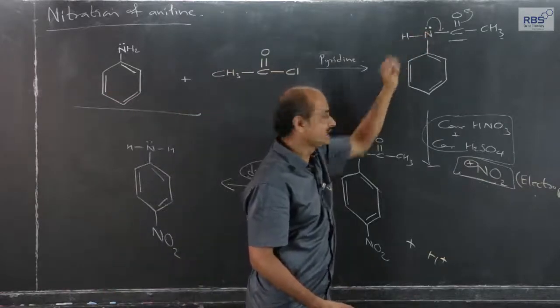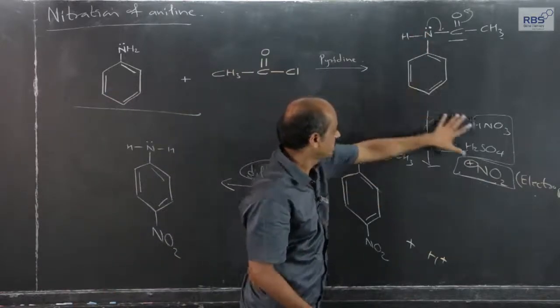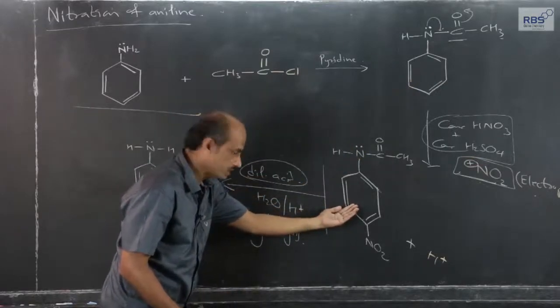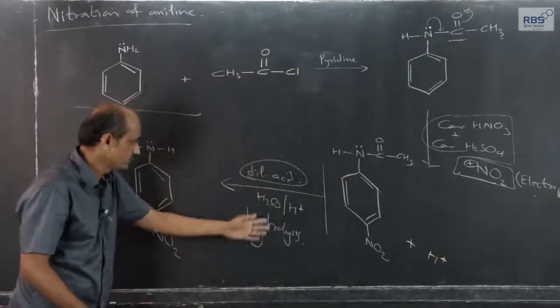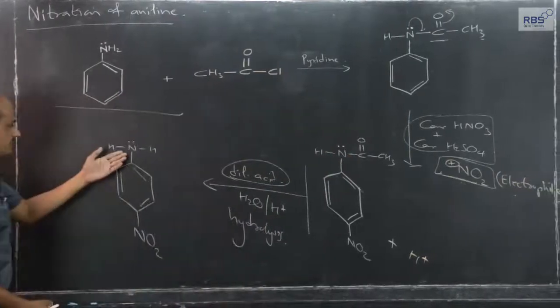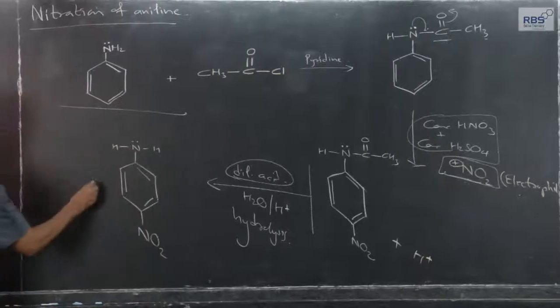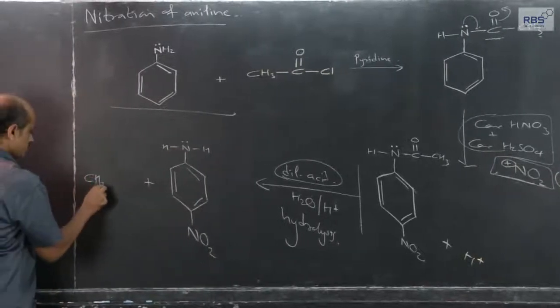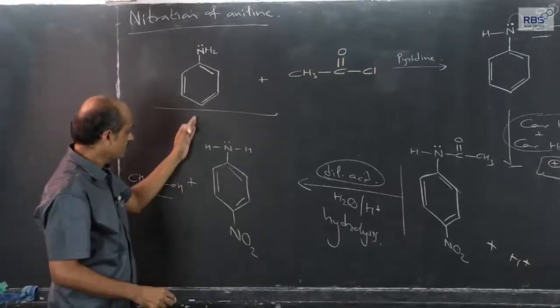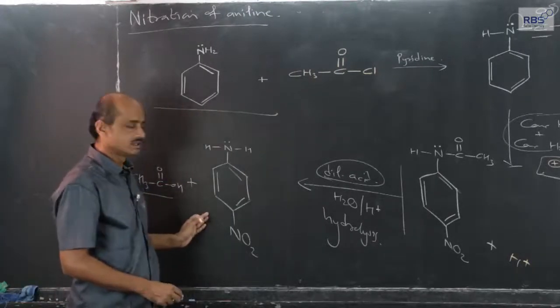Now, this lone pair is not easily available. Now, we carry out nitration, and after nitration is over, then hydrolysis reaction giving back NH2 group and byproduct, of course, acetic acid. So, this is how nitration of aniline is possible.